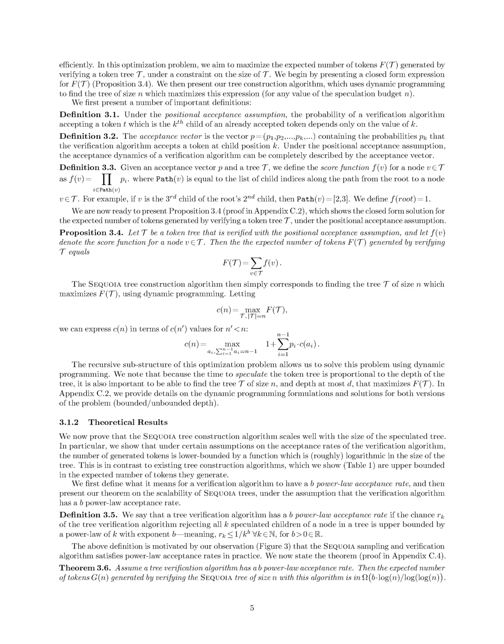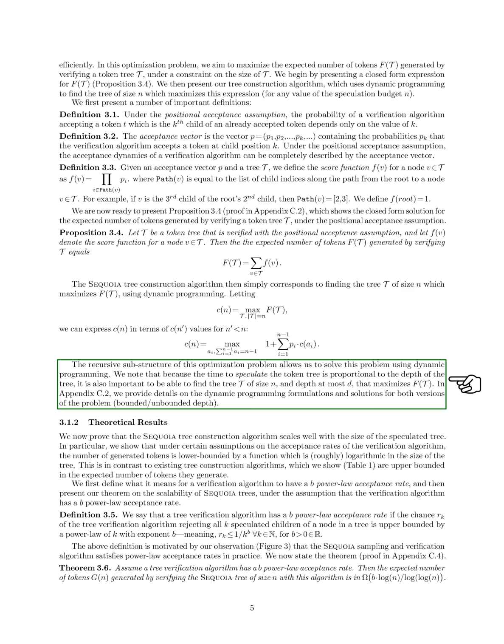Section Summary. SEQUOIA. In this section, we introduce SEQUOIA, an innovative speculative decoding algorithm that is scalable, robust, and hardware-aware. Our approach includes a scalable tree construction algorithm using dynamic programming to optimize tree structures, demonstrating that SEQUOIA generates tokens logarithmically with tree size, outperforming existing methods. Additionally, our robust tree verification algorithm enhances performance across various temperature values, and by optimizing tree size and depth based on hardware, SEQUOIA achieves faster speeds compared to fixed tree sizes.